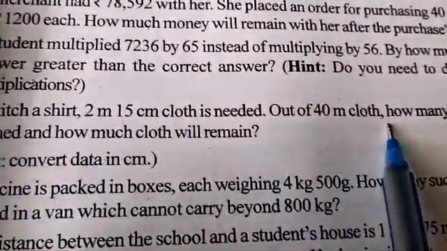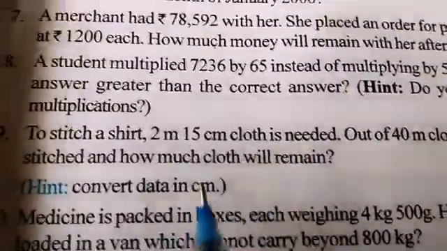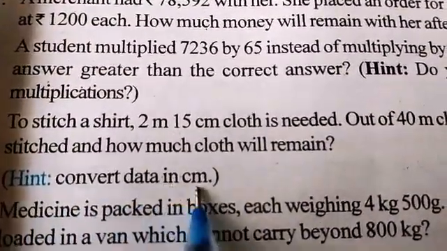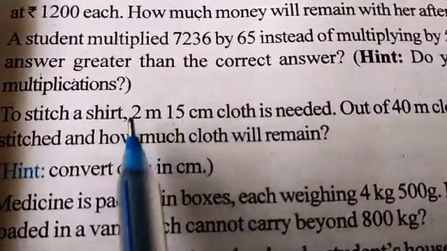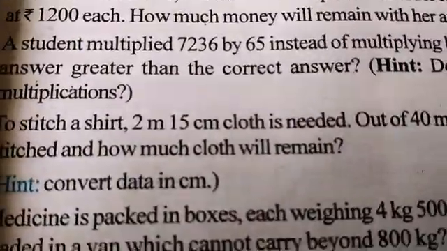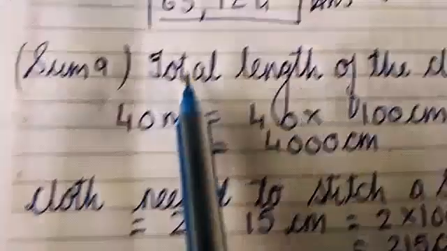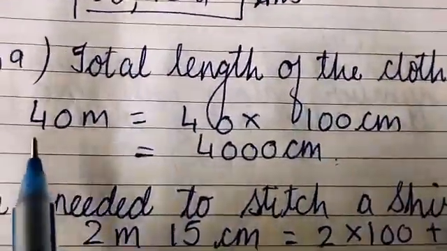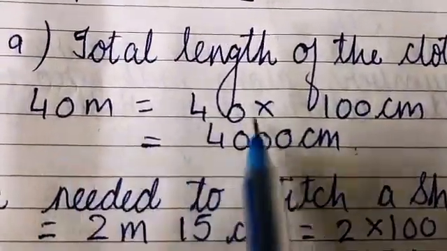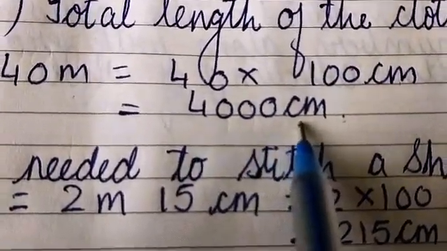And out of 40 meter cloth, how many shirts will be stitched? So first, the hint given is to convert the data into centimeters. We know that 1 meter is equal to 100 centimeters. So how will we do it? The total length of the cloth is 40 meters. So 40 into 100 centimeters becomes 4000 centimeters.